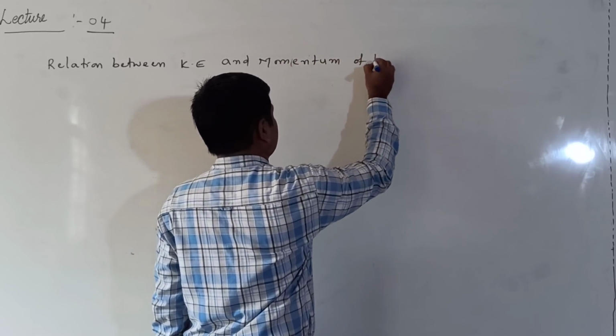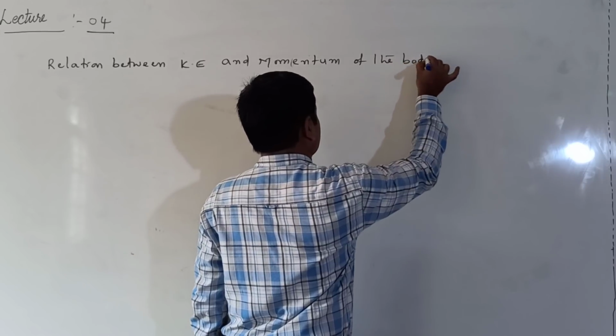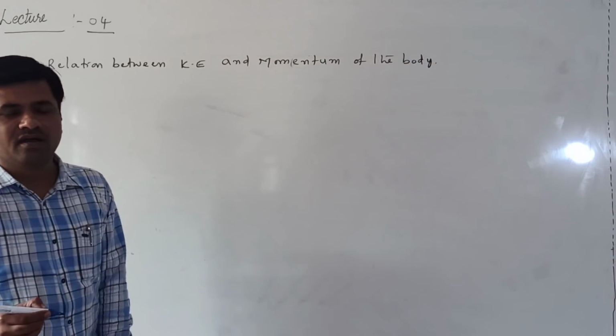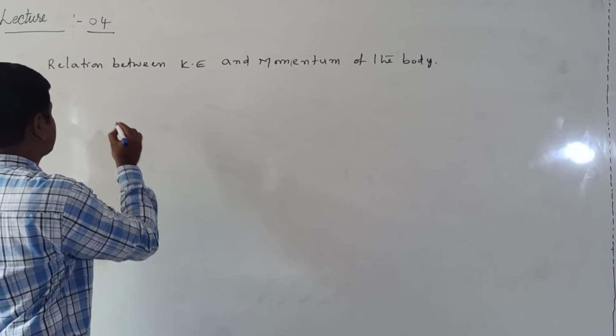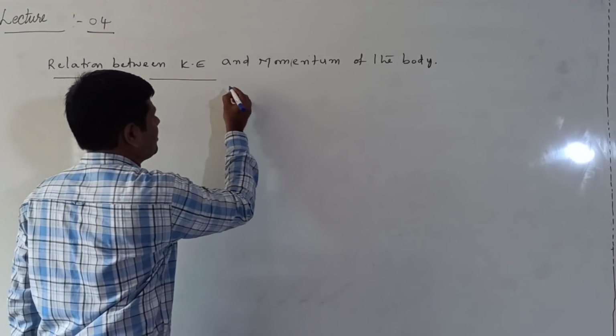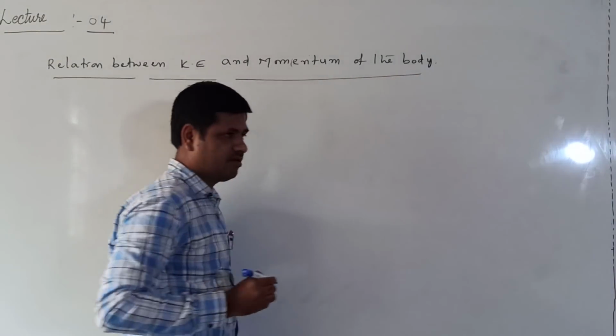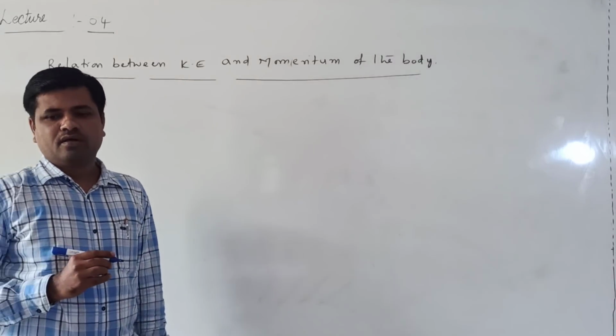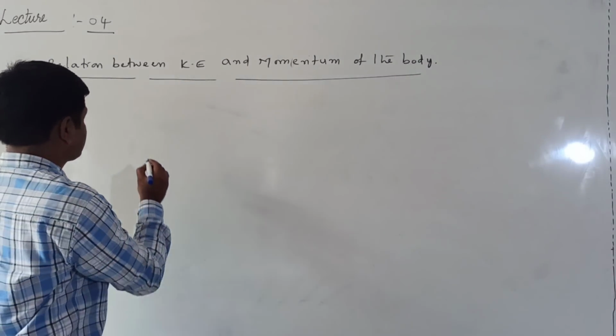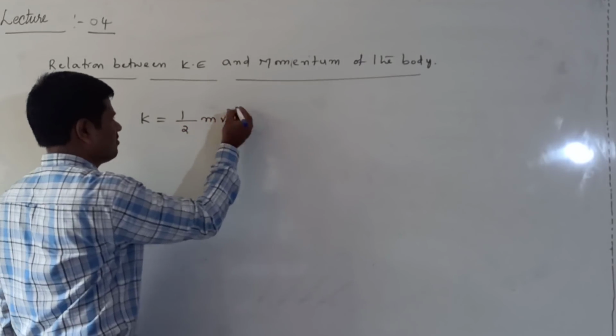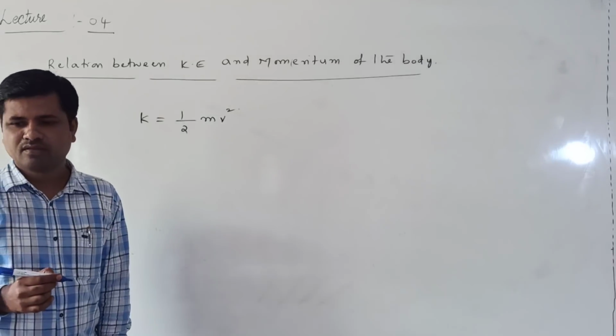Momentum of the body. Here we find the relation between the kinetic energy and momentum of the body. Momentum is nothing but linear momentum. Kinetic energy, generally we write as half mv square. You know this formula.